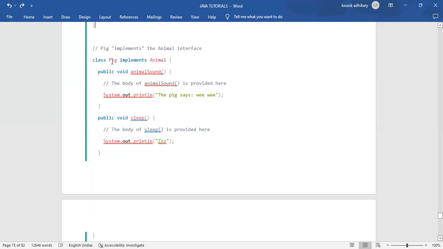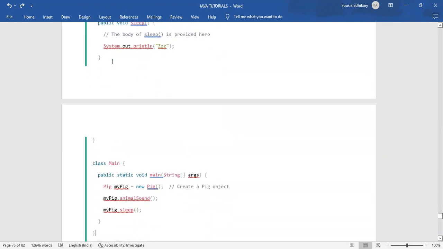Animal is the interface, and we can't create an object of an interface, but we can create an object of a class, and that Pig class is the subclass of that Animal interface. So we can create an object of that Pig class. My Pig equals new Pig, and using that object name we are calling that animalSound and sleep method. Those two are the interface methods. Understood?